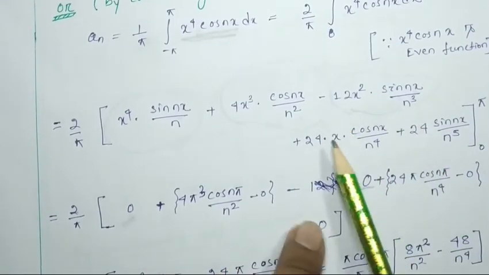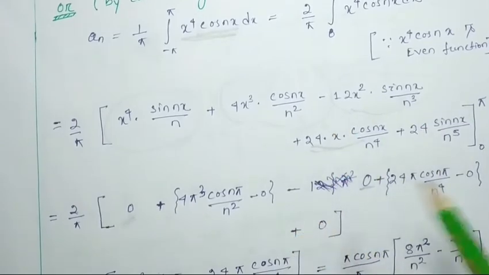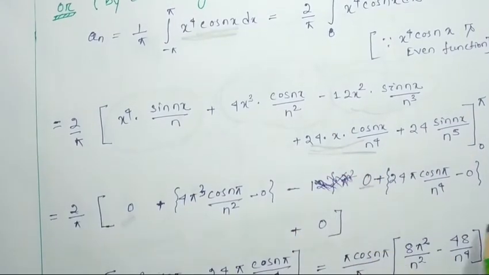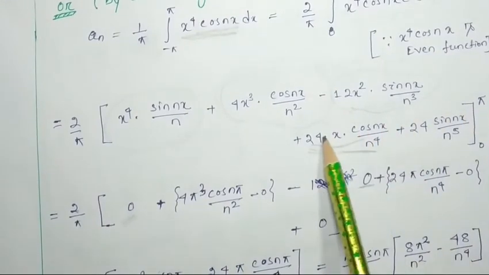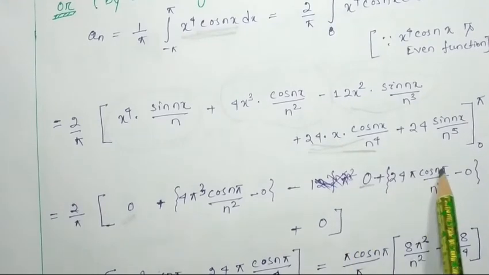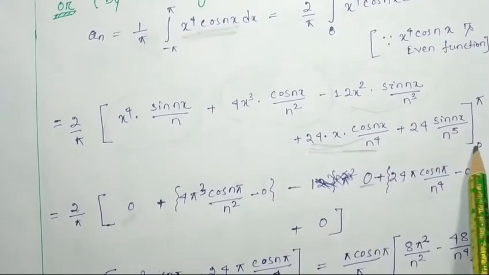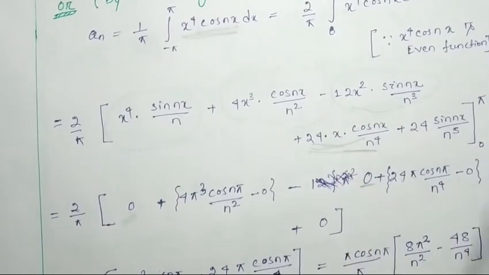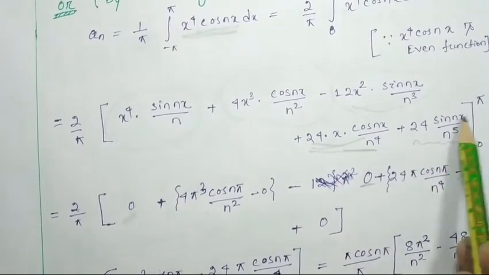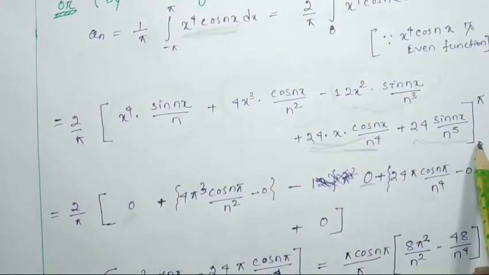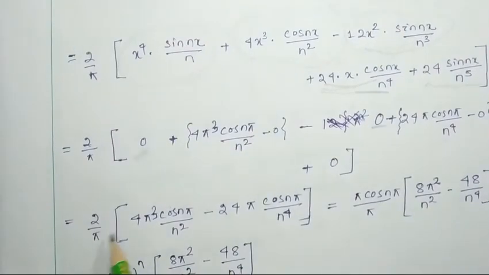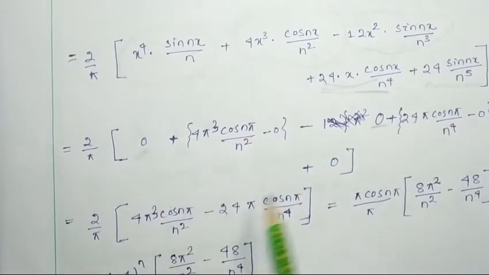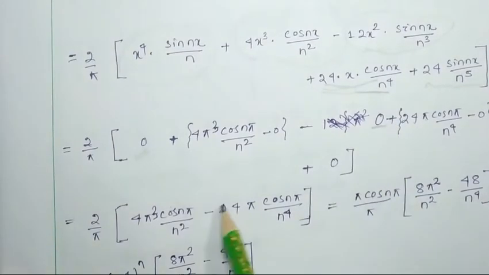then the fourth term, this term we have to consider, that is 24 pi, we put the higher limit x equal to pi, cos n pi by n to the power 4, minus we put 0, which means it will be 0. Okay, now this term is sin nx, so if we put pi or 0, it will be 0. So like that we can find 2 by pi, 4 pi cube cos n pi by n square, minus 24 pi cos n pi by n to the power 4.